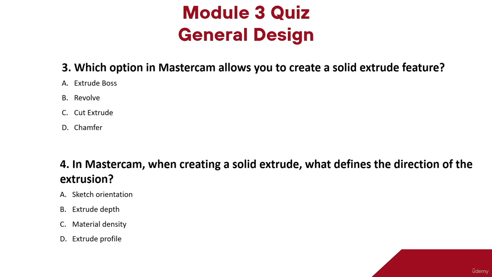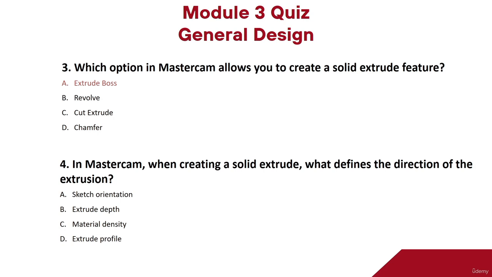Third question is all about which option in Mastercam allows you to create a solid extrude feature. Option A, extrude boss. Option B, revolve. Option C, cut extrude. Option D, chamfer. So the right answer to the question is option A, extrude boss.